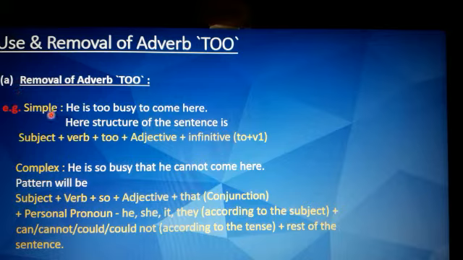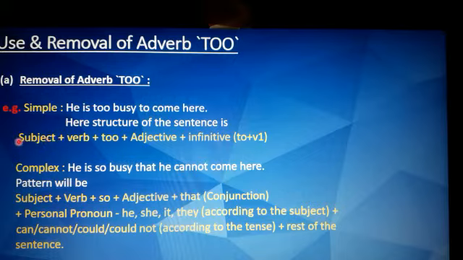Here the structure of the sentence is subject, which is he, verb, that is a helping verb, then the adverb too plus adjective, which is busy, plus infinitive, which is to here, and come is the first form of the verb.